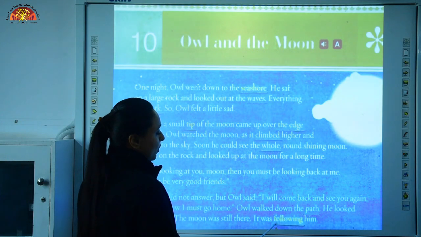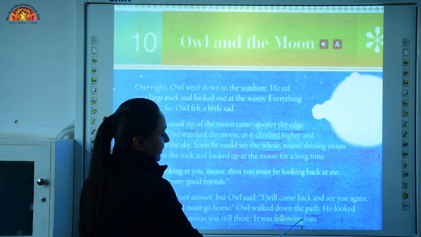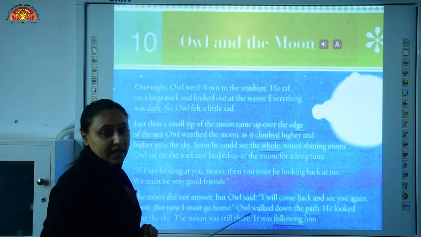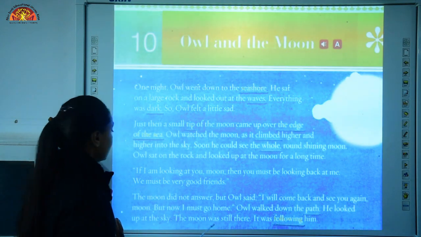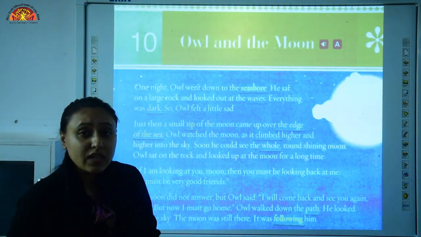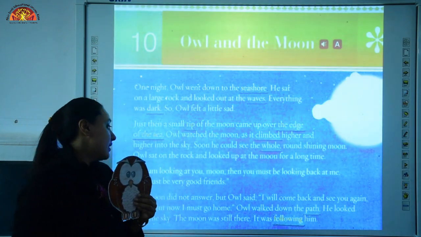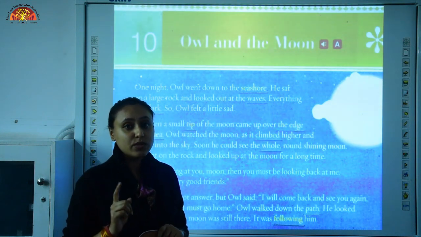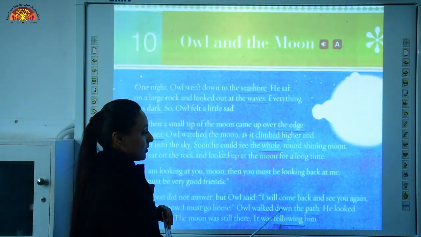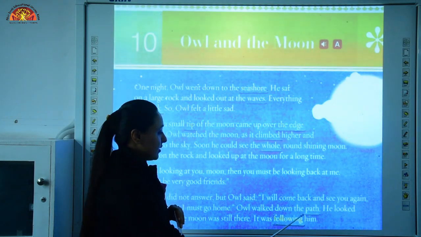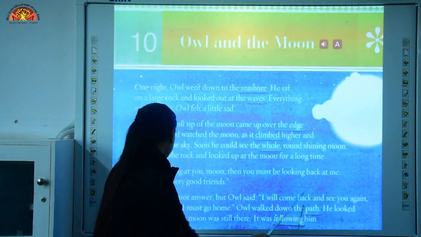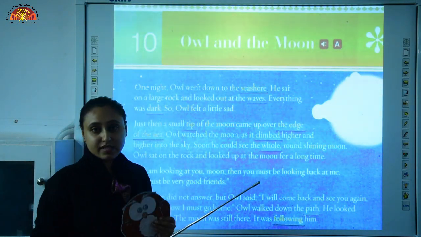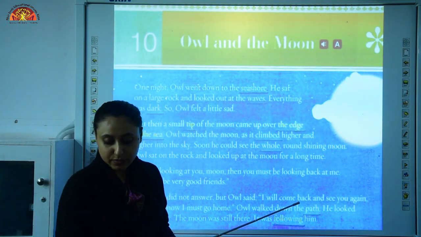Underline the word F-O-L-L-O-W-I-N-G. What is following? Following means to follow someone, to move behind someone or something, okay. So, here owl said to himself that now I have to go home, but I will surely come and see you again, okay. So, owl walked down the path. He walked down a track where he can walk, okay. He looked up at the sky. The moon was still there. It was following him. So, he looked up at the sky. Moon was still following him, okay.